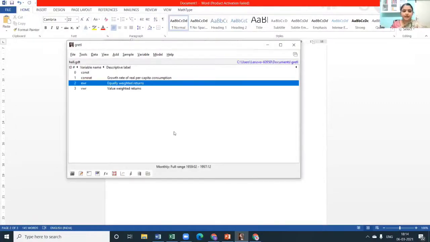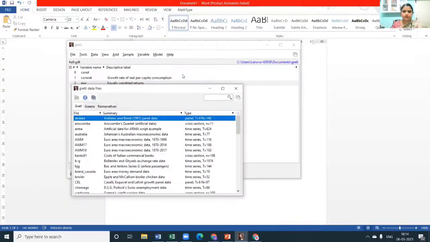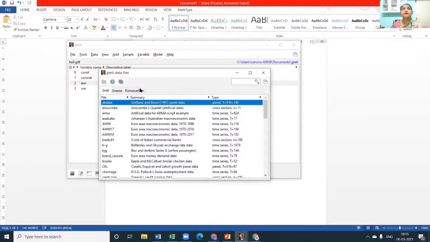Now we all know that there is a folder, a repository. To open that folder, it is easy, we have an open dataset option here. You might have already used the open dataset option in the bottom tabs, so we can click on that, and we get to see all the books. You might have more books. I have only Gretl, Greene, and Ramanathan. Damodar Gujarati is also there for some of you. Mine is an older version.